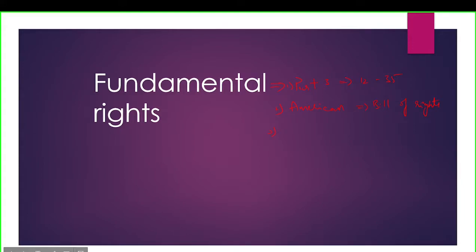The name fundamental has been given because they are present in the Constitution, which is the fundamental law of the land, and also they are fundamental in the all-round development of an individual.